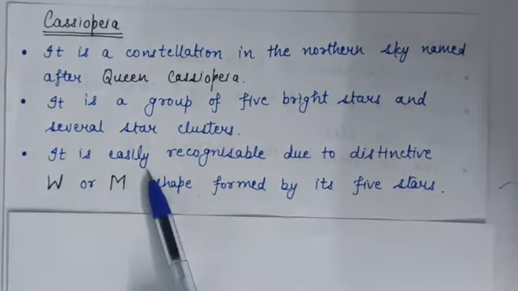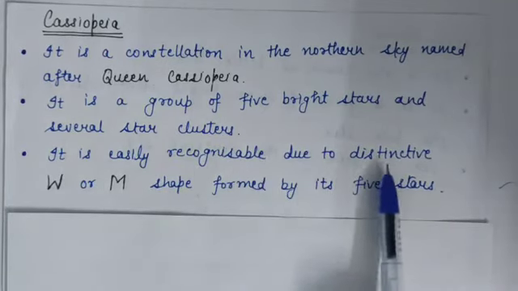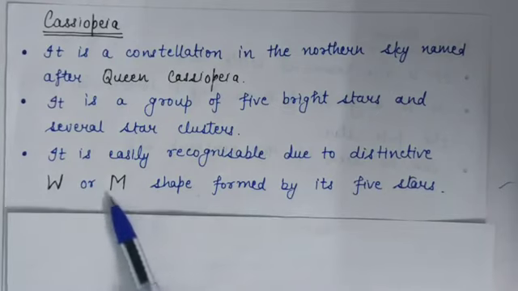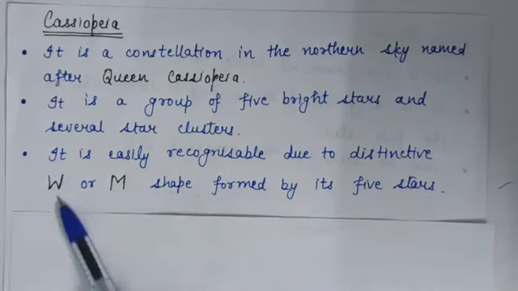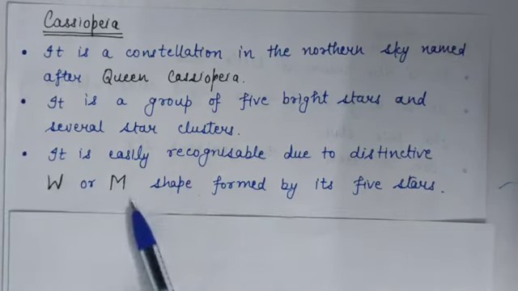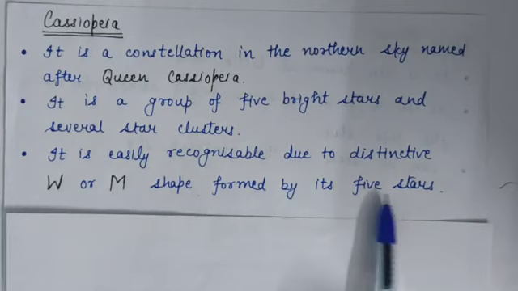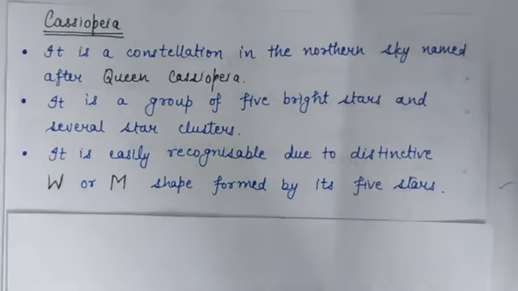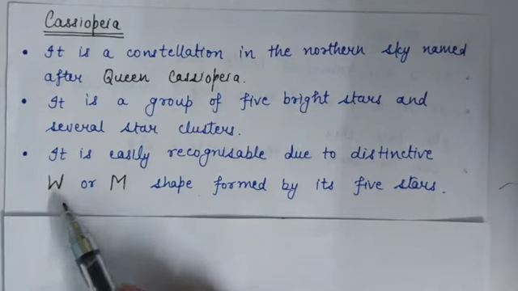It is easily recognizable due to its distinctive W or M shape, formed by its 5 stars. If we draw it, then it looks like a W.